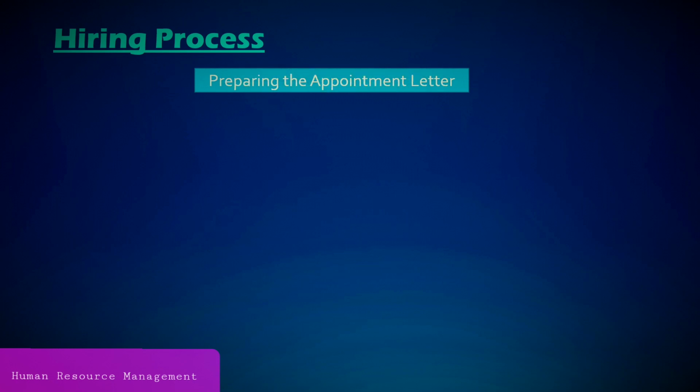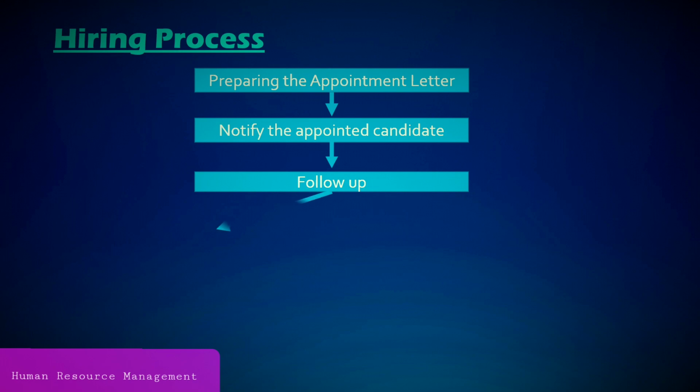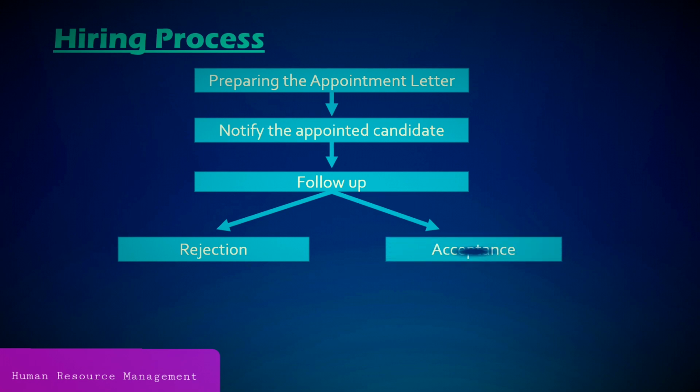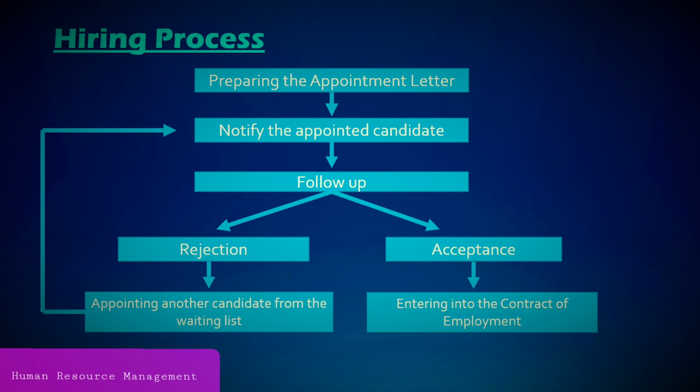Now let's look at the hiring process. The first step is the preparation of the appointment letter. Then it has to be notified to the appointed candidate. As the third step, it should be followed up, and as a result of that, the appointment could be either rejected or accepted by the appointed candidate. If it is rejected, another candidate has to be selected from the waiting list, and therefore it will go back to the second step of the process. If it is accepted, the employer and the employee will enter into the contract of employment.